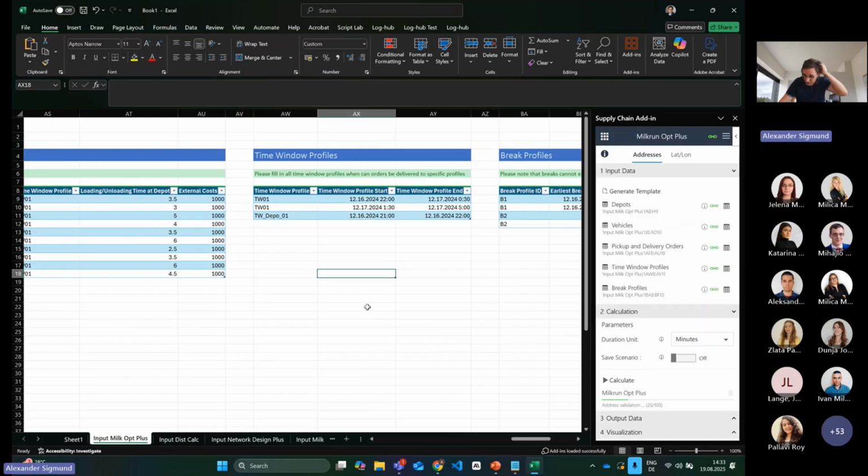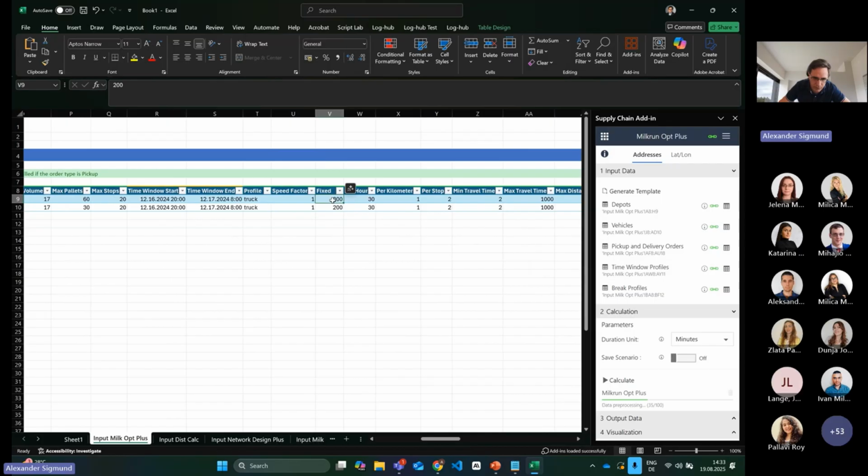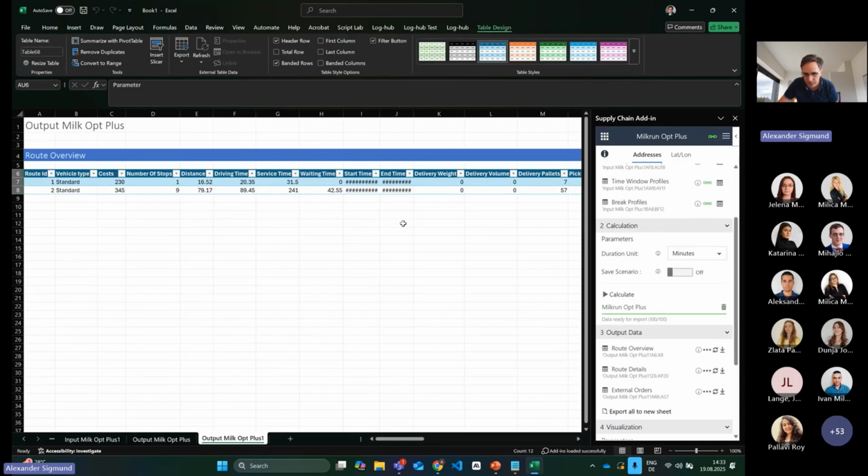So what the optimizer needs to do now, he needs to add an additional vehicle. If we take a look here at the vehicle, you can see we have fixed cost of the vehicle of 200. This means he is forced now to take a second vehicle, but sometimes in some optimization case, this is exactly what you want to achieve, right? So now, as you can see, if I do the calculation with the different time frame, we have now 2 vehicles in use.